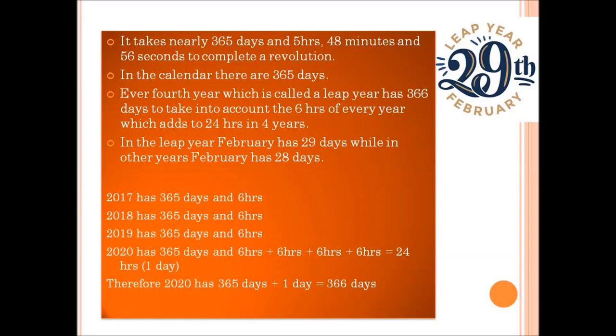For example, in the year 2017 there are 365 days and the remaining 6 hours is carried forward, and in the year 2018 there are 365 days and the remaining 6 hours plus the previous year's 6 hours is added to the next year.